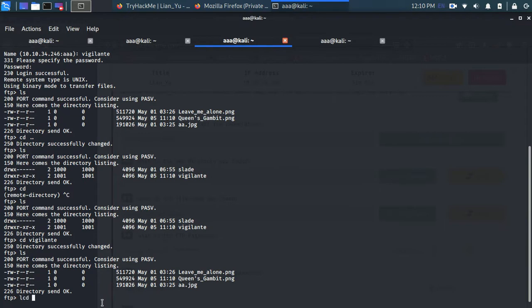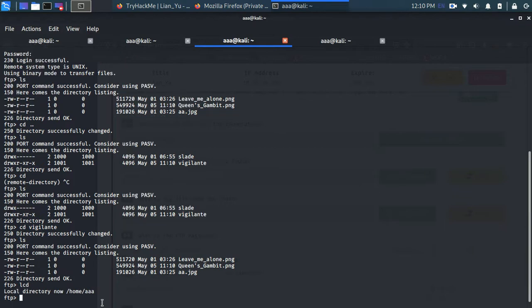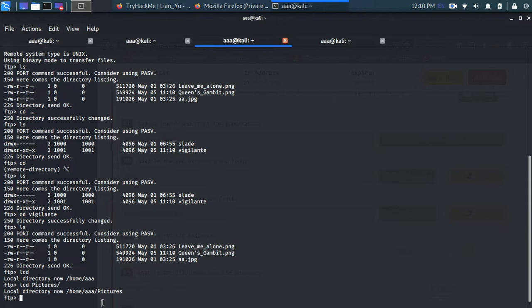So let's type LCD. Right now I am in home AAA, so I don't want these files to go over there. So I'm going to change this to pictures, so that whichever files I download from there, I'll transfer from here, and they'll now be placed in pictures rather than in my home directory. So I guess that will be better. Okay, so now to get these files, let's do mget file name and all.